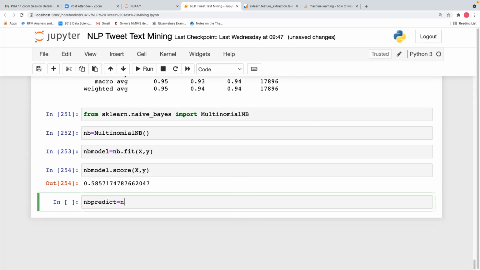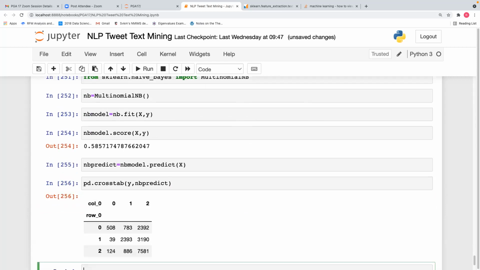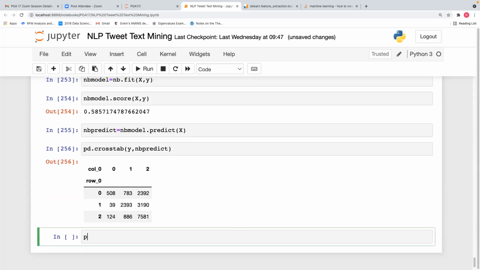NBpredict = NBmodel.predict(x). pd.crosstab(y, NBpredict). So, print the classification report for y, NBpredict.